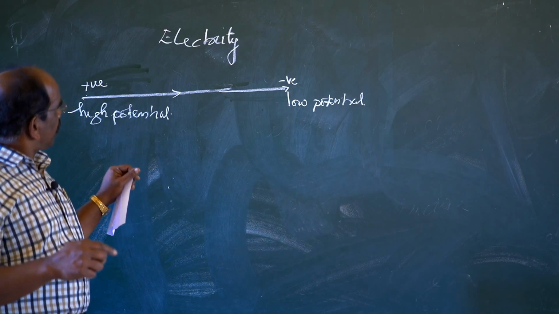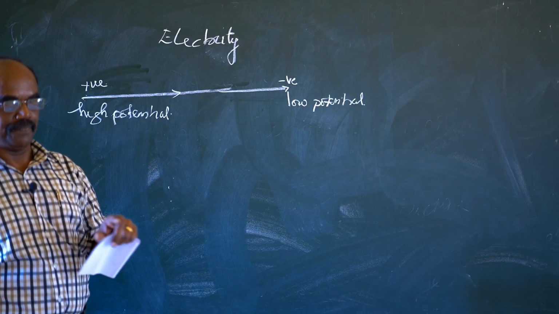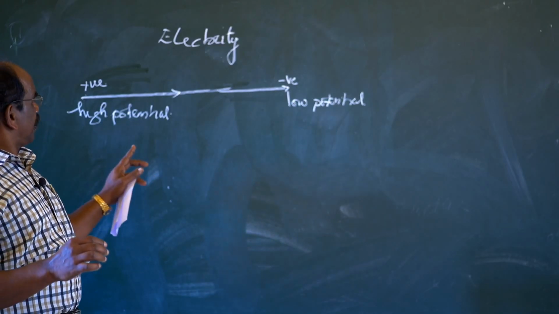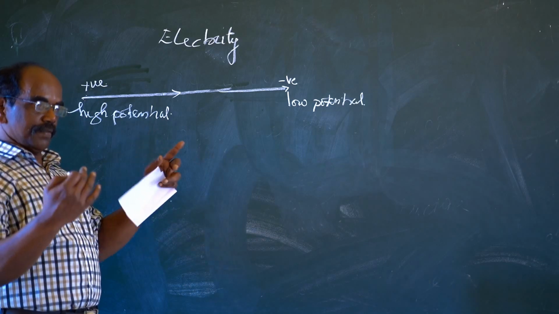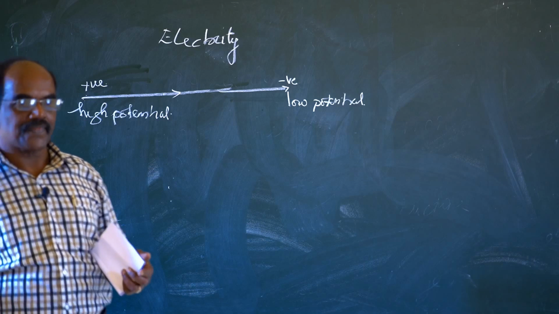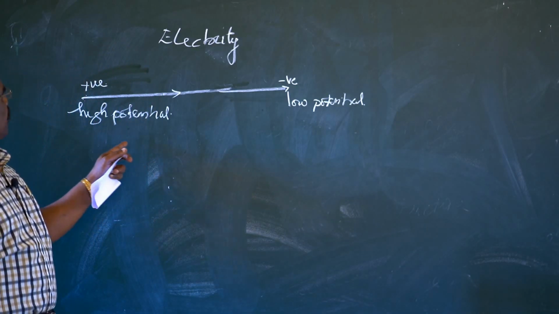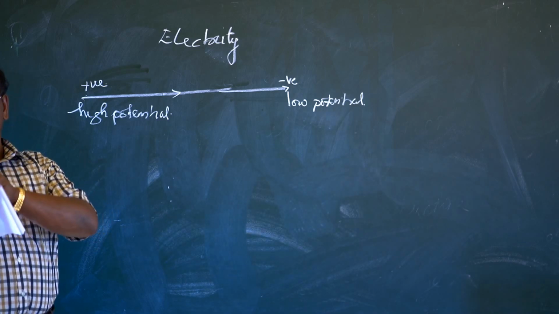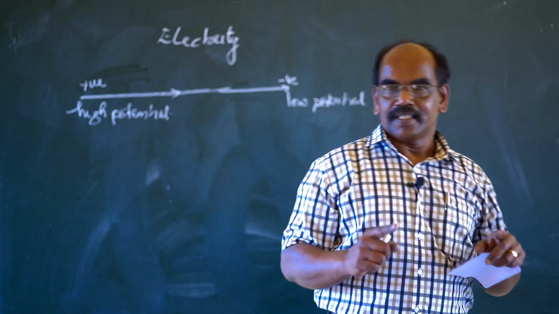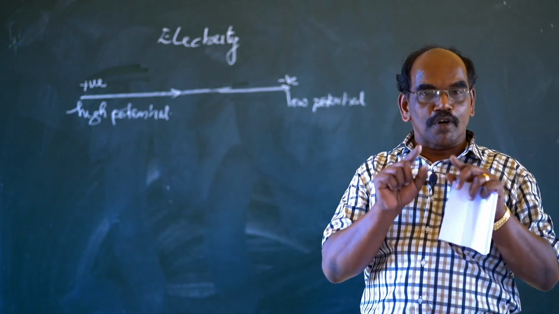So let us analyze a simple electric circuit. All of you know, I think, but let me explain what we mean by a simple electric circuit. For this electric circuit we need four components. The first component is the source of current.